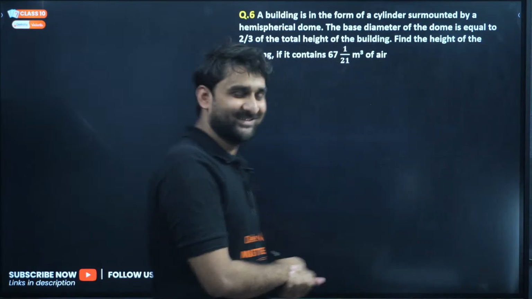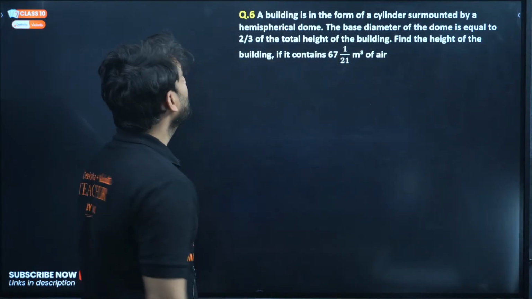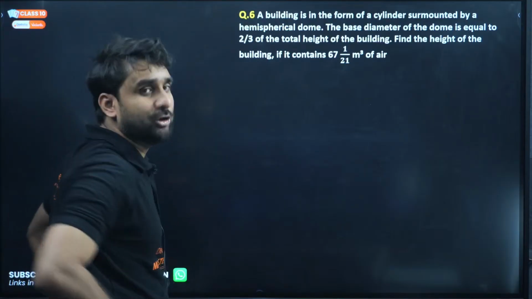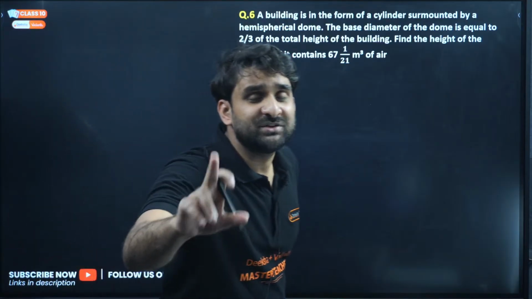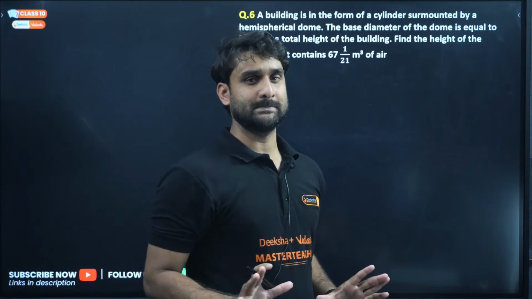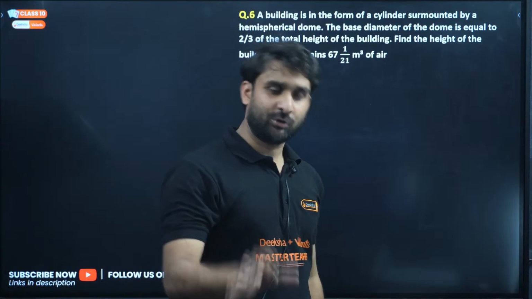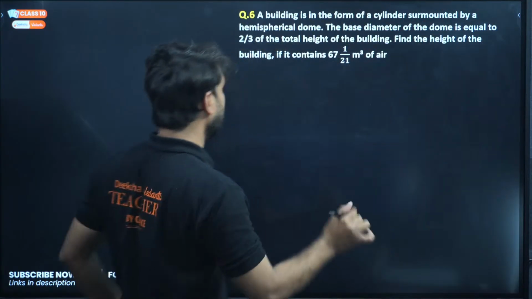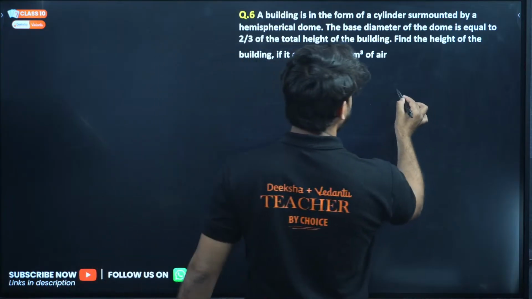Don't send this. Okay. So a building is in the form of a cylinder surmounted by a hemispherical dome. What I have suggested you guys, after reading the statement, draw the diagram. First task is this: draw the diagram neat and clean. So there is a cylindrical building, very good. So let's say there is a cylindrical building here.